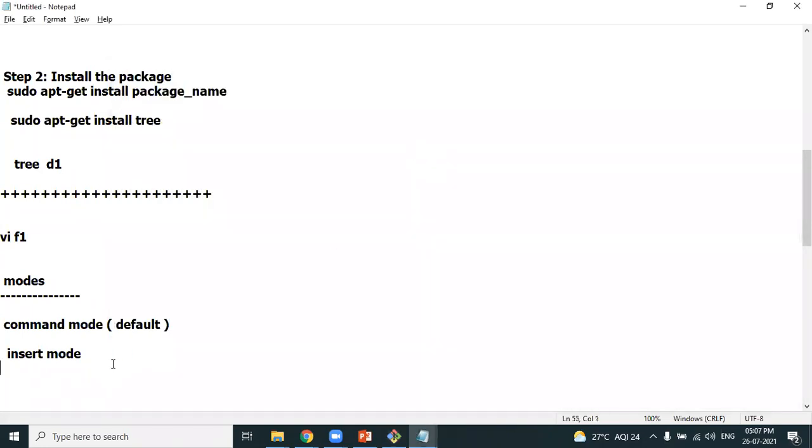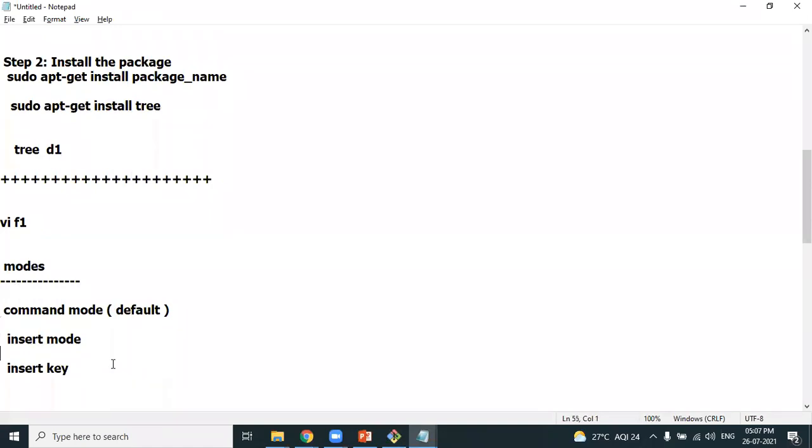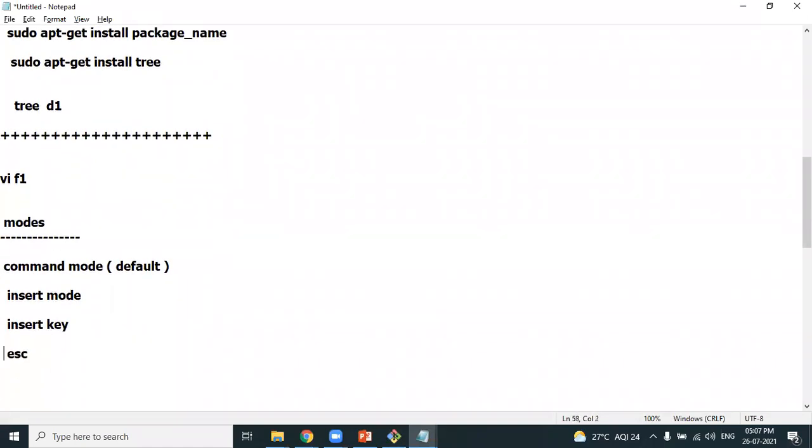How to go to insert mode? You need the insert key. On your keyboard, you have an insert key, right? Press the insert key to go to insert mode. In insert mode, you can move your cursor to any location and make some changes. Once you make changes, you should come back to command mode, and escape is the key which helps you come back to command mode. By default, the file opens in command mode.